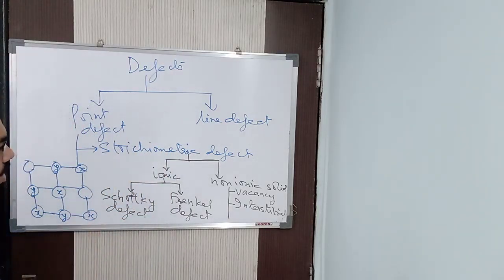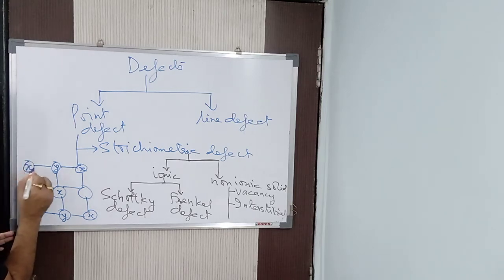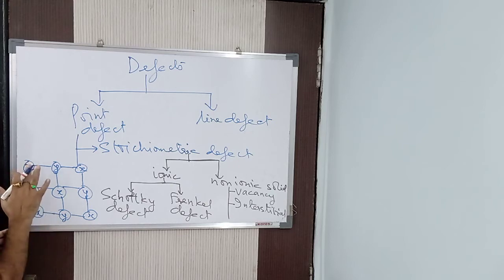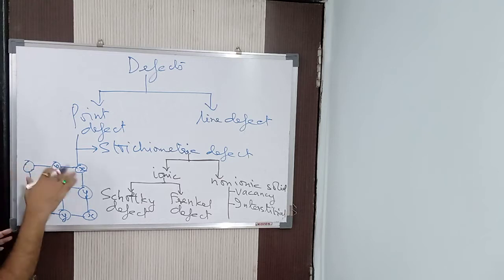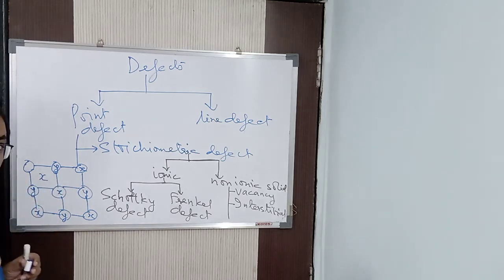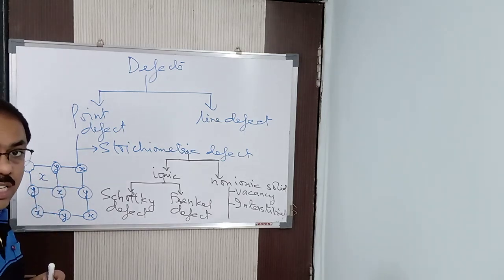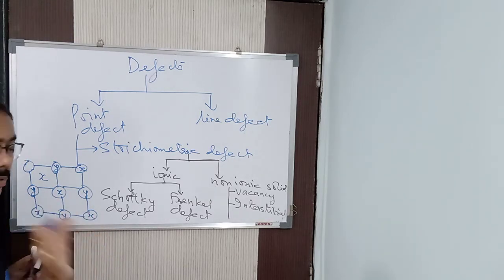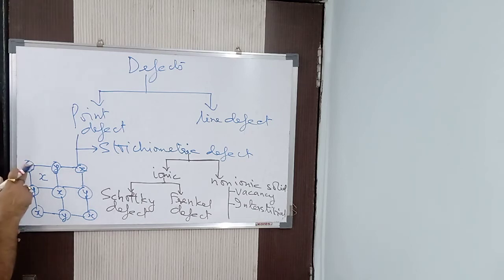Now next is your interstitial defect. Suppose here you can see X is there and Y is there. Now suppose on heating a particular substance, an atom is missing from the lattice site, but it does not leave the solid. It occupies the vacant space here, the interstitial space. This is known as interstitial space. The vacant space is otherwise also called interstitial sites or interstitial spaces. Remember these technical words. So it is missing from the lattice site, but it is not leaving the solid.